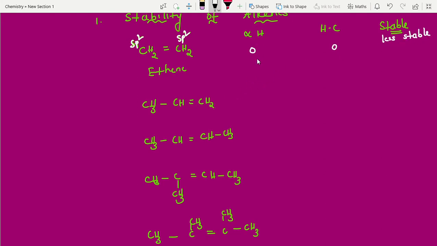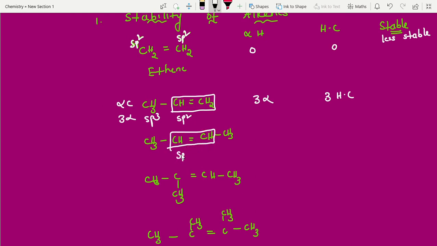Now here, alpha hydrogens. Can you count alpha hydrogens? This is sp2 carbon. Here it's not there. Here alpha carbon is there. Alpha carbon, how many hydrogens? 3 alpha hydrogens. That only you can write: 3 alpha hydrogens, 3 hyperconjugation structures. I said one more point to you, students: you can take alpha plus 1 also, or directly also you can take it. No problem.